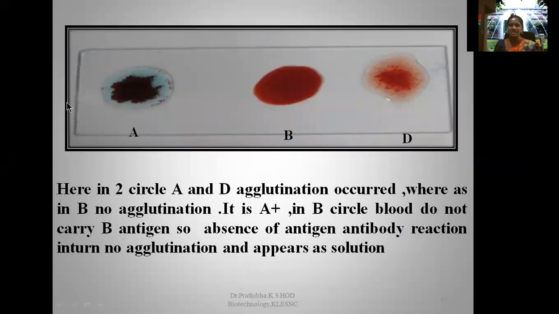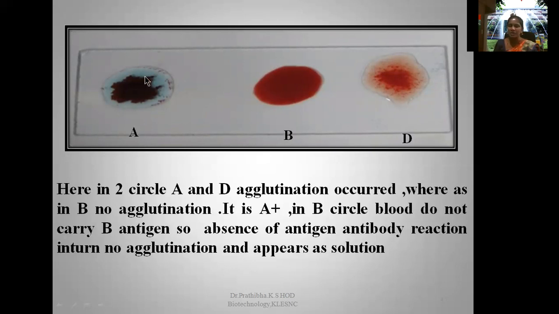For example, you can see the reaction here. This is circle 1 and this is the third circle. In these two circles, we can see that both A and D agglutination has occurred, whereas in the B circle, there is no agglutination. It is A positive. In the B circle, the blood does not carry B antigen, so there is no antigen-antibody reaction, and in turn no agglutination, and it appears as just a clear solution.